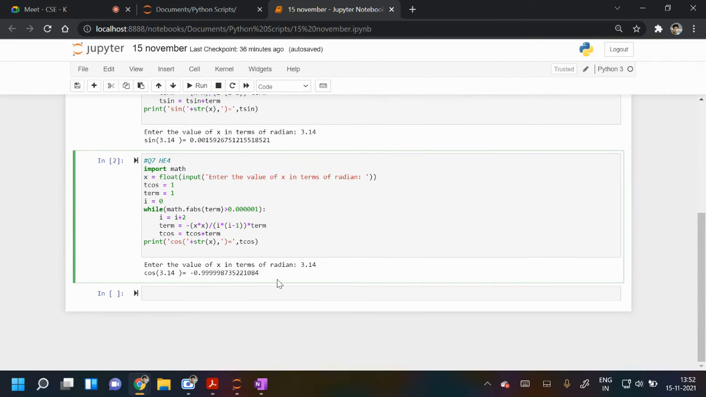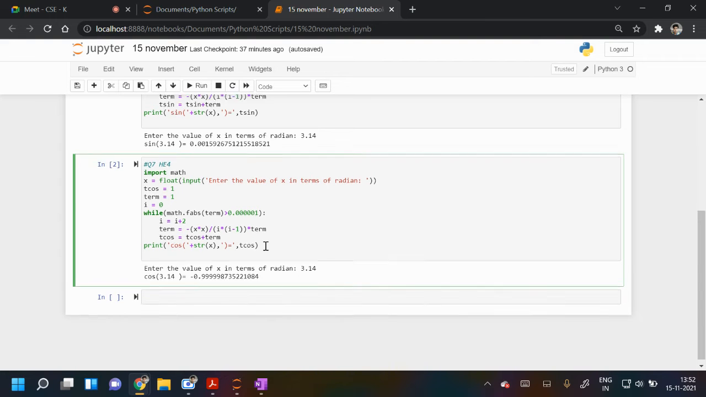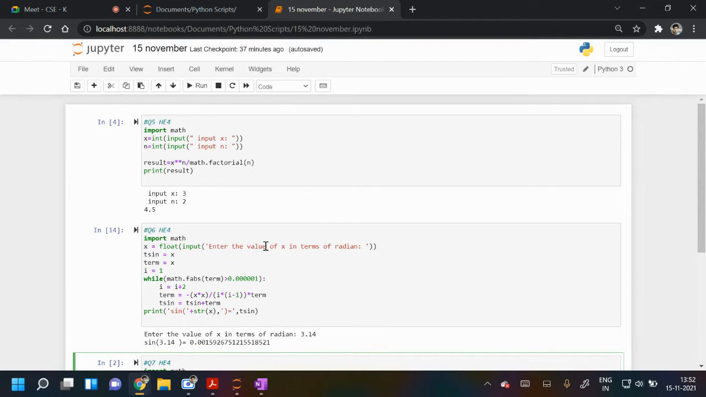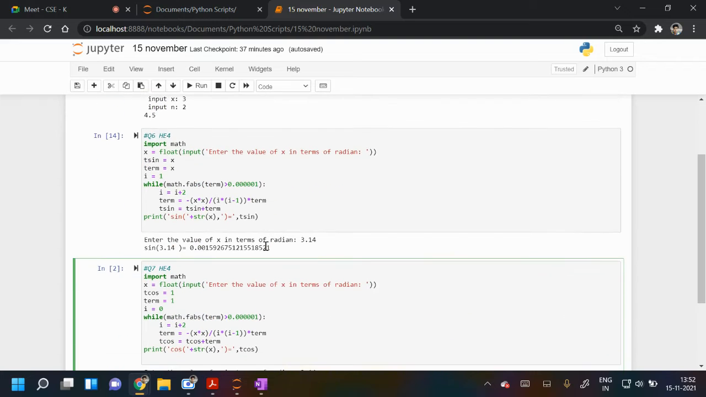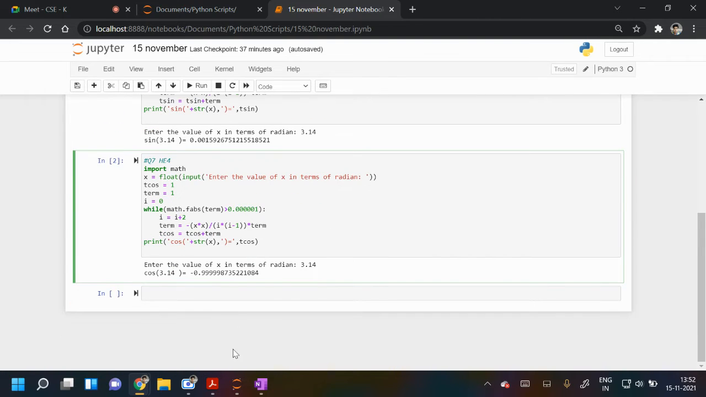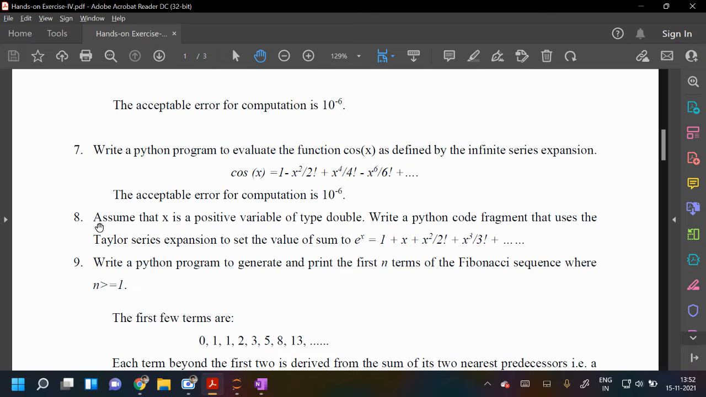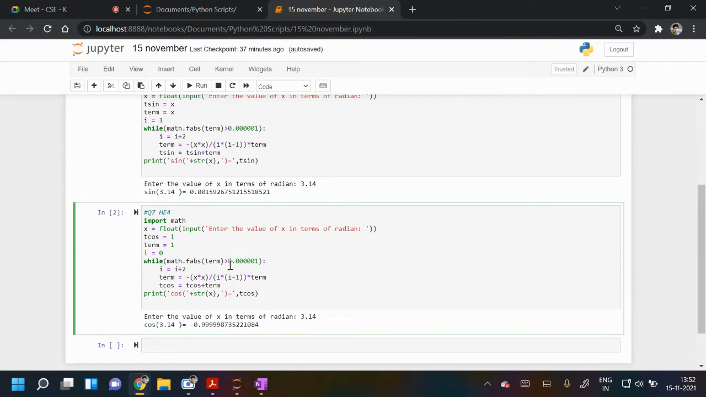Okay, I will ask for names, so be ready, you also keep doing this like I'm doing. Okay, let's come to the 8th. The 8th says assume that x is a positive variable of type double. Write the Python code fragment that uses the Taylor series expansion to set the value of this. Here you have been given nothing as error. So what do you have to take?